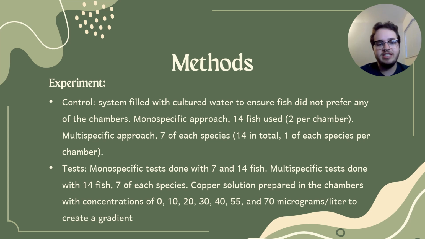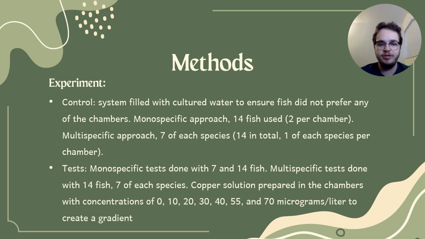For when they were performing the experiment, there were the controls and the tests. For the controls, they filled the system just with plain water to ensure that the fish did not prefer any of the chambers. For the monospecific approach, they used 14 fish for each species, so two fish per chamber. And then for the multi-specific approach, this is when they put the species in together. They used seven of each species, so it was still 14 in total, but there was only one of each species per chamber.